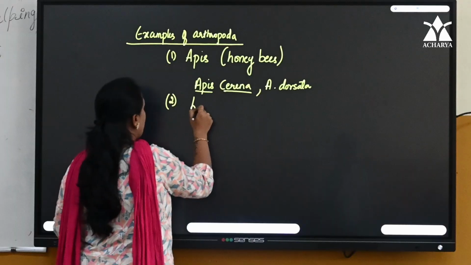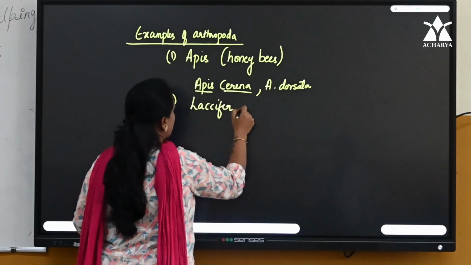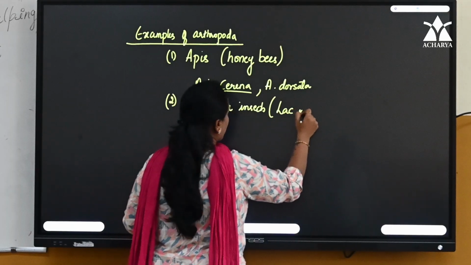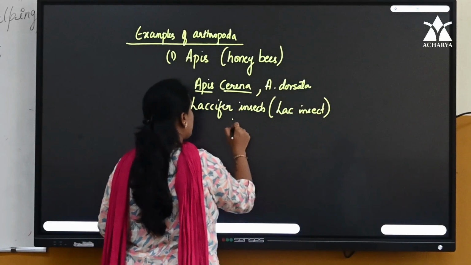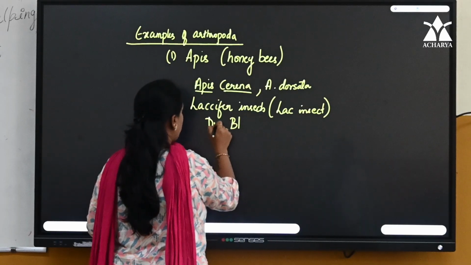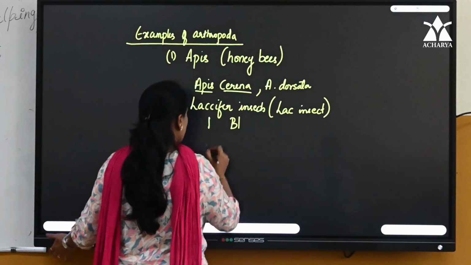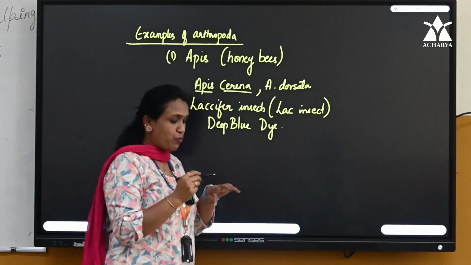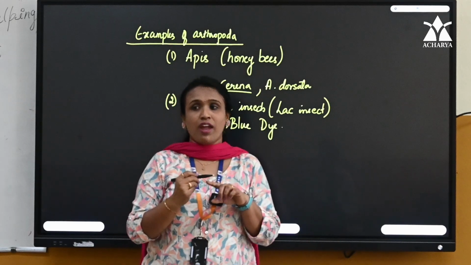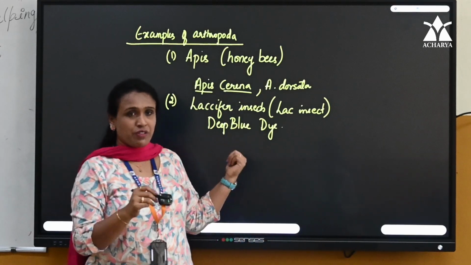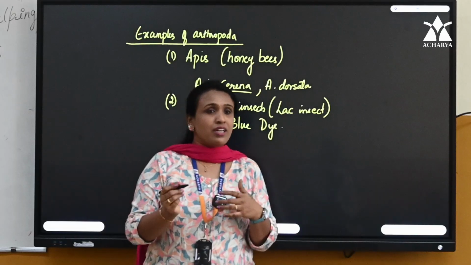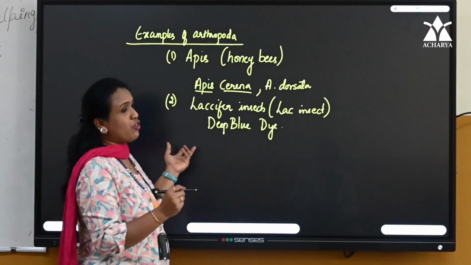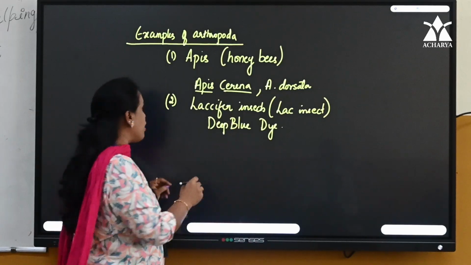Another example, Lacifer insects. What do they produce, children? They are commonly called lac insects. They produce a deep blue dye, which is usually used in elections. You might have seen the markings over here. That is one function of this. There are other functions of this lac dye also. In cosmetology and in artistic work, it is usually used.